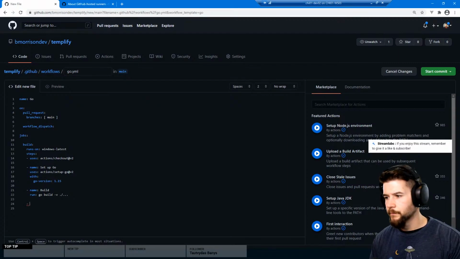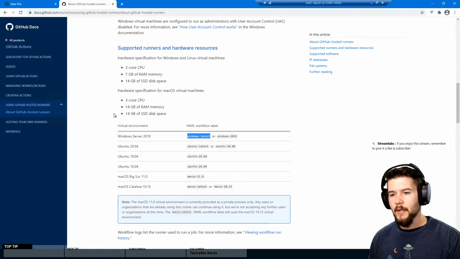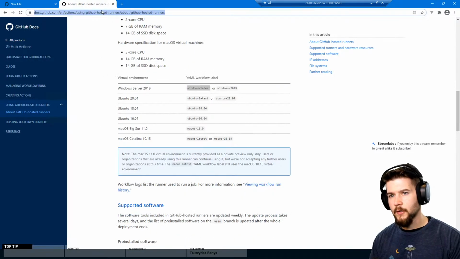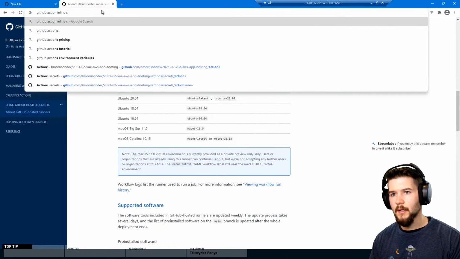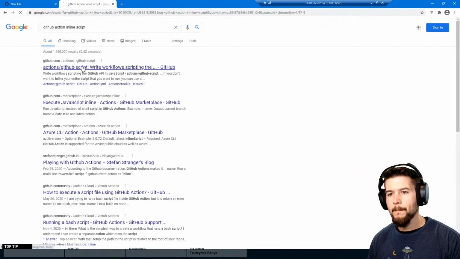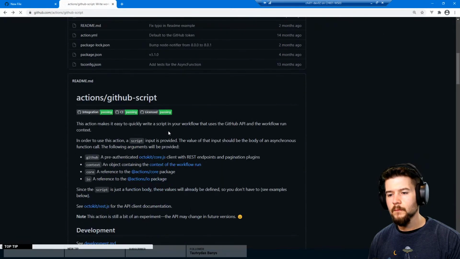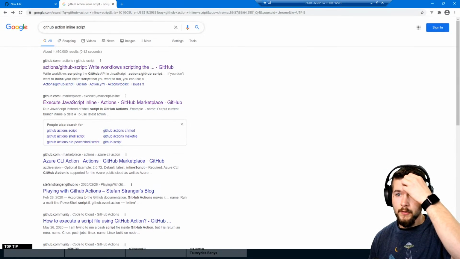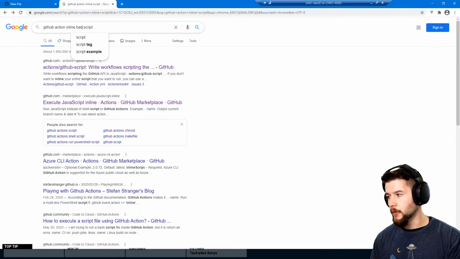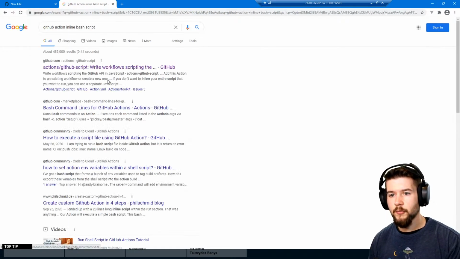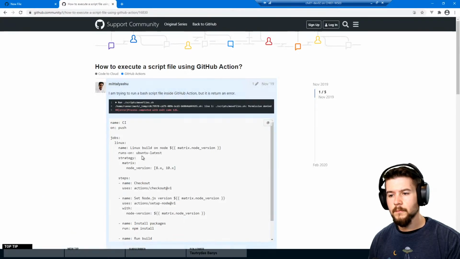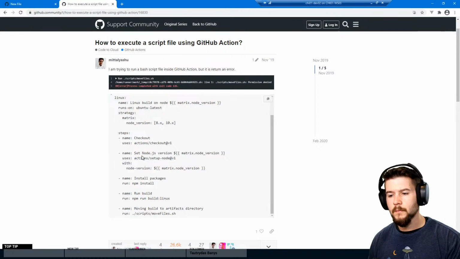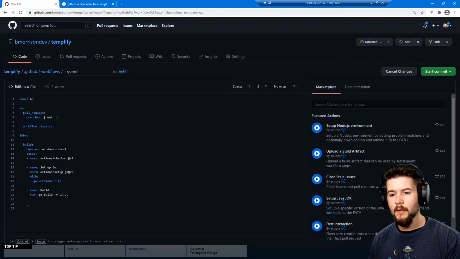I forgot how to do this. GitHub Action inline script. Nope, not that. Executing JavaScript inline. No, execute Azure CLI Actions. Inline bash probably is a little more specific. Inline bash script. Name, oh, it's run. Run's what we're at. Okay, so name, ls,